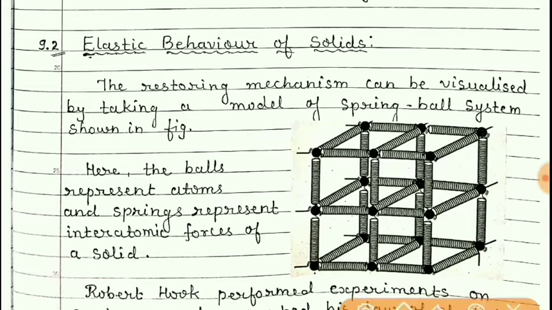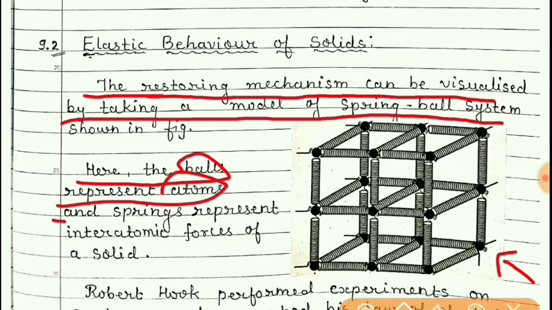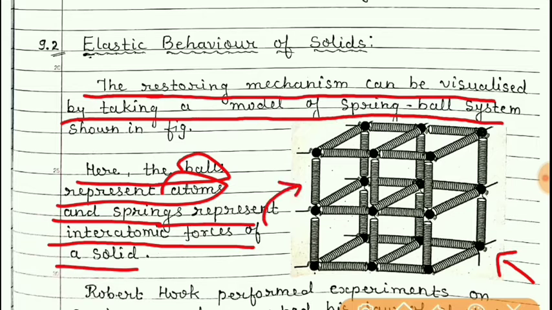So here I have written that the restoring mechanism can be visualized by taking a model of a spring ball system. This is a spring ball system. Here the balls represent atoms and springs represent intermolecular forces of a solid. Means it is a bonding between them, and bonding is due to the forces only.